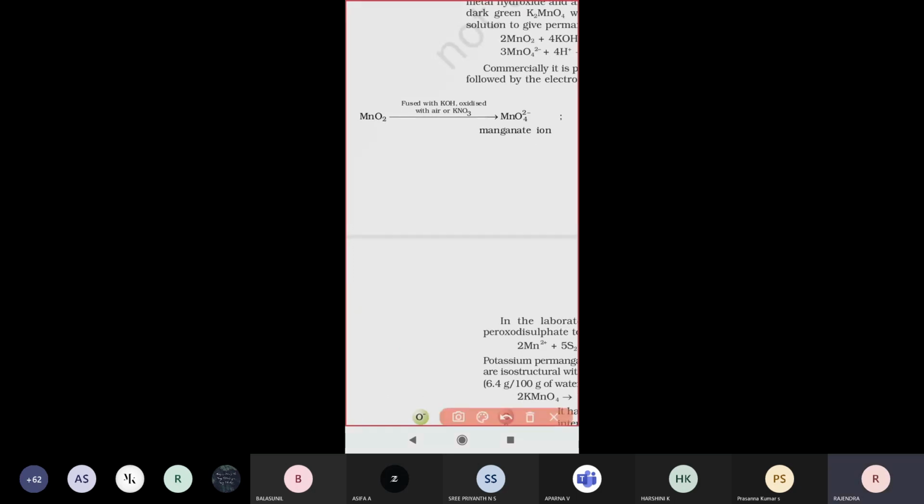So commercially, let us see another method. If you do the electrolytic oxidation process, we can easily get potassium permanganate. First, manganese dioxide is there.